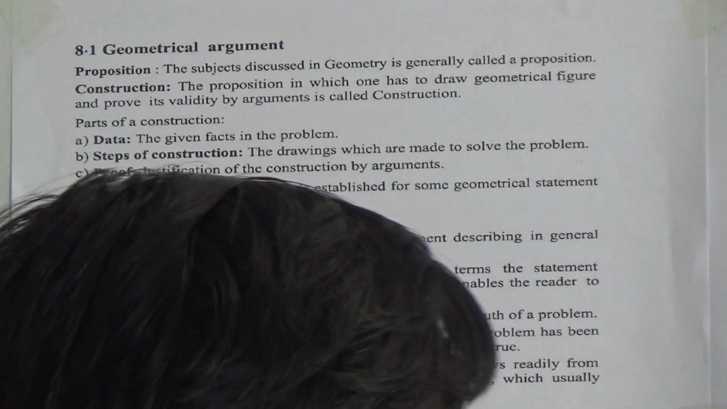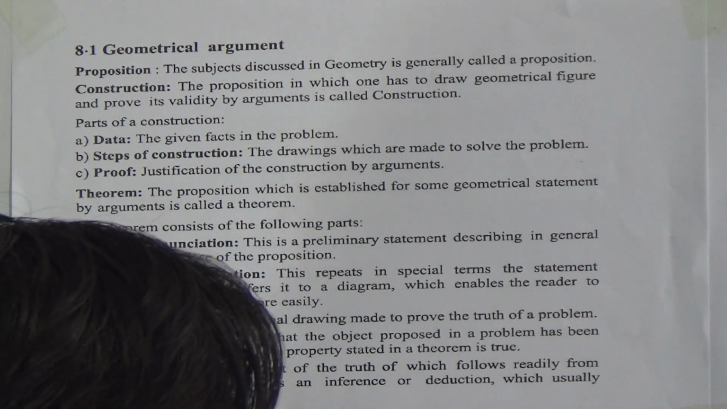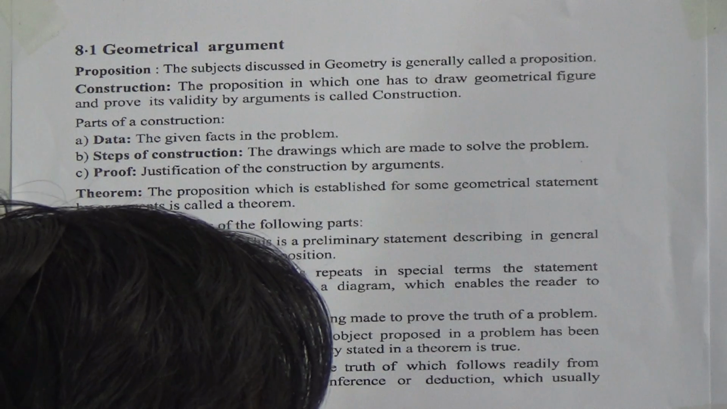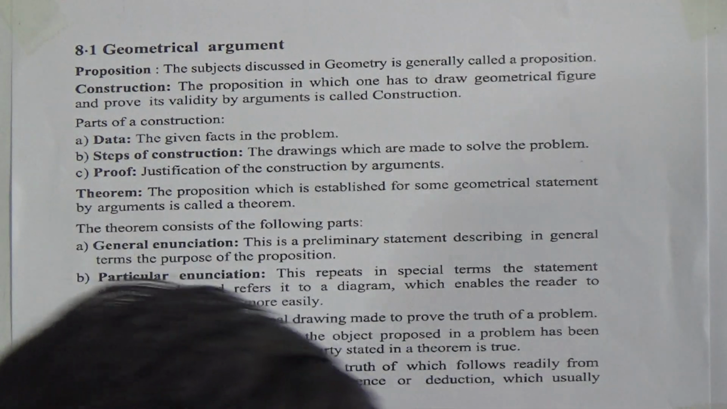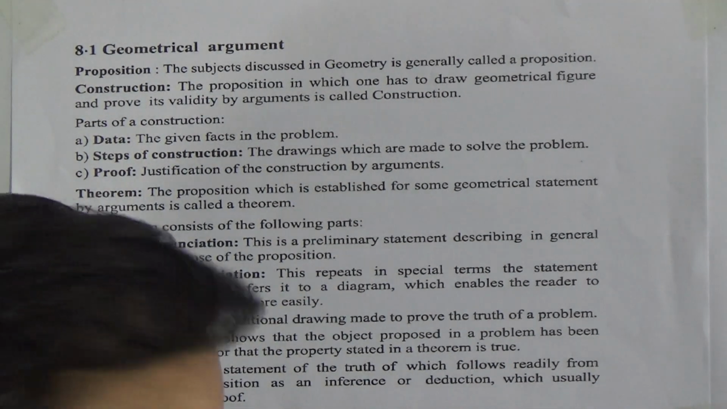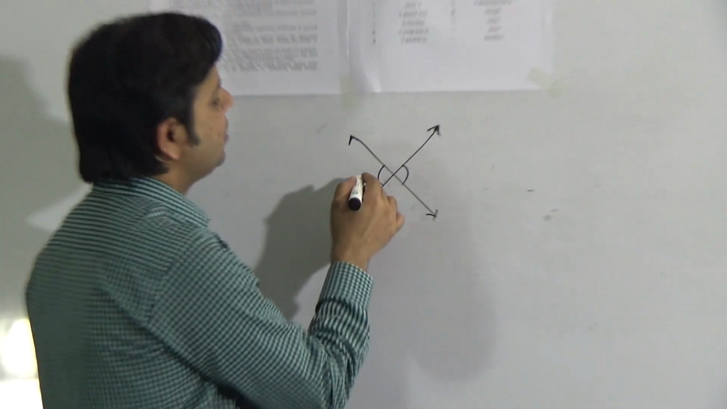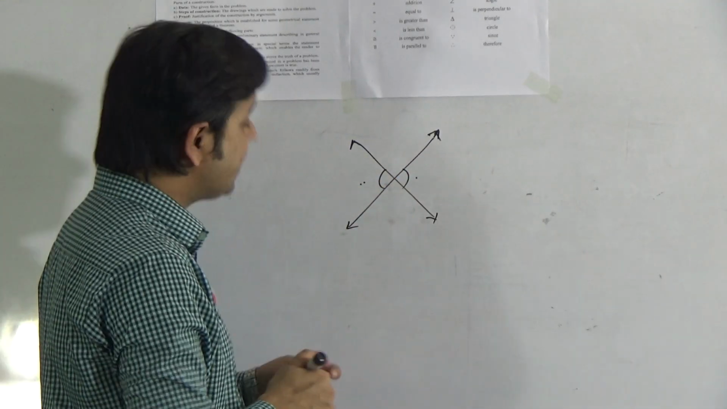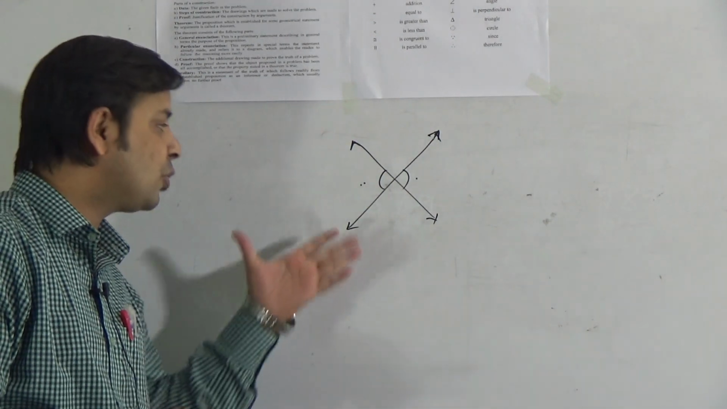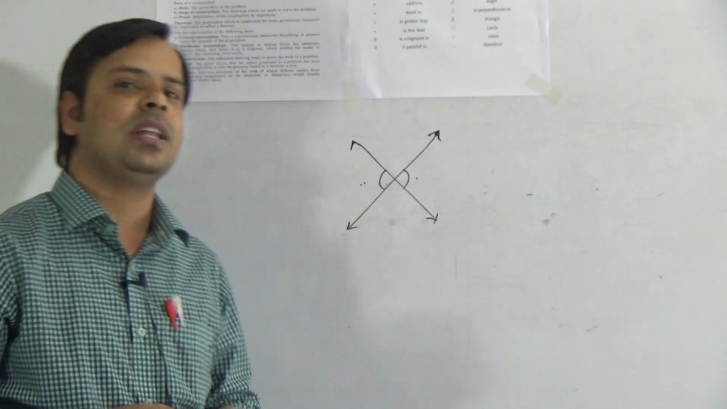Suppose I am telling: when two lines intersect, the produced vertically opposite angles are equal. These two angles are vertically opposite, so these two angles are equal. We want to discuss this today. So, this is the proposition: when two lines intersect, the produced vertically opposite angles are equal.